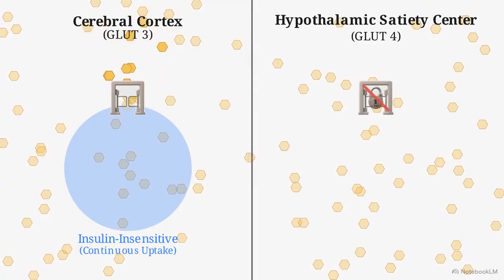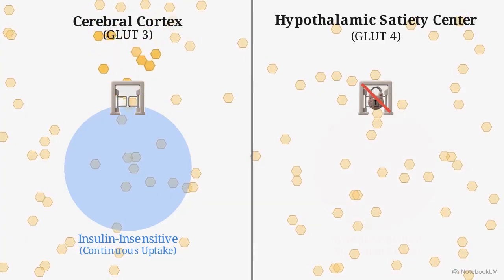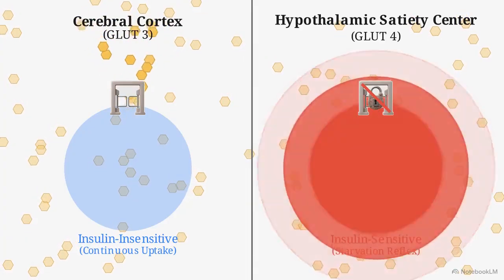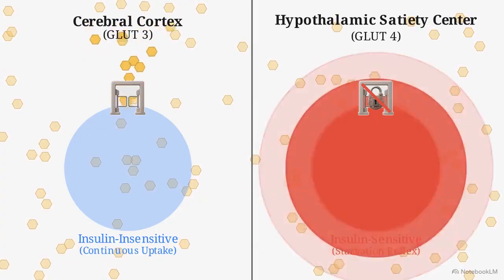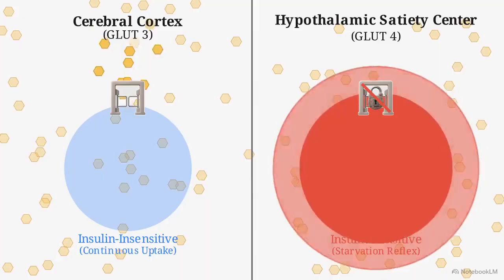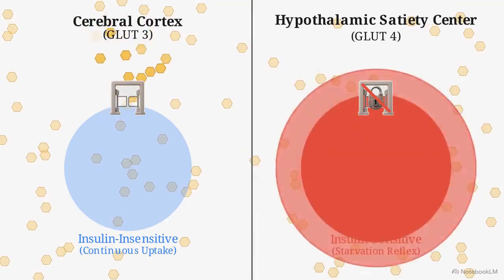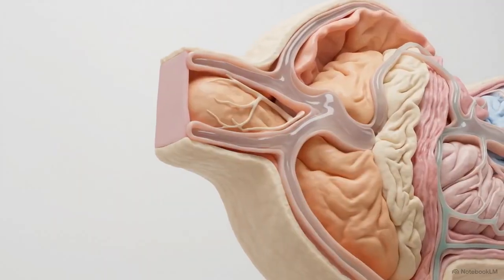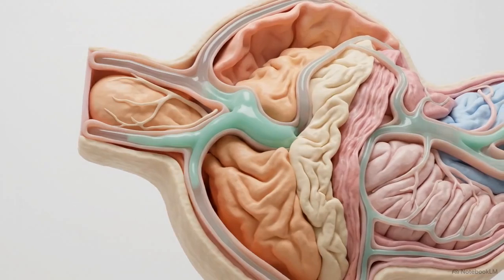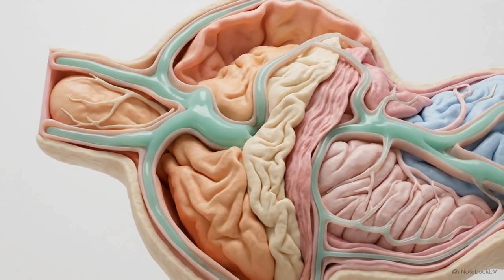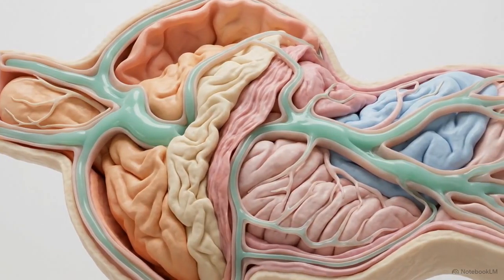The hunger reflex is triggered specifically by the cells of the hypothalamic satiety center. These cells utilize the insulin-dependent GLUT4 transporter. While the rest of the brain is fueled, these specific sensors are starved, causing them to fire the continuous hunger signals that drive hyperphagia. Diabetic ketoacidosis is the catastrophic collision of two unregulated starvation responses: acidosis and dehydration. This systemic collapse dismantles homeostatic balance until insulin is medically restored.